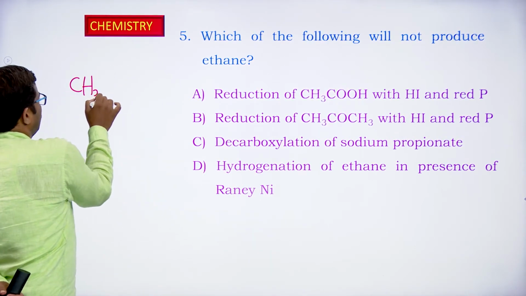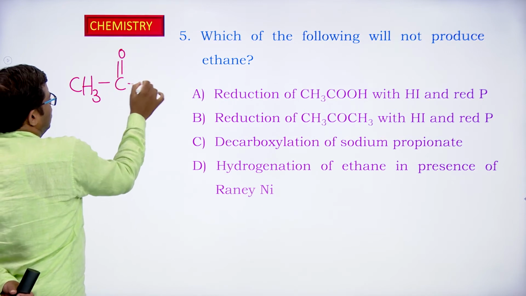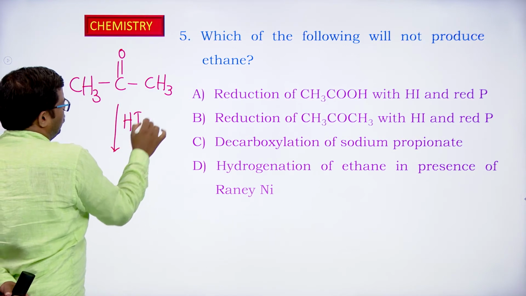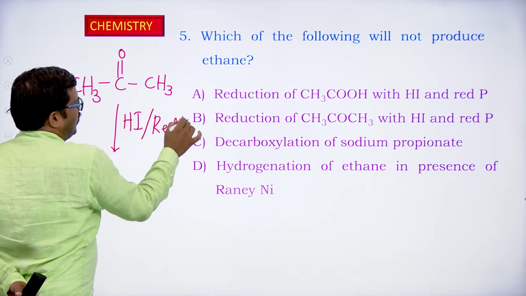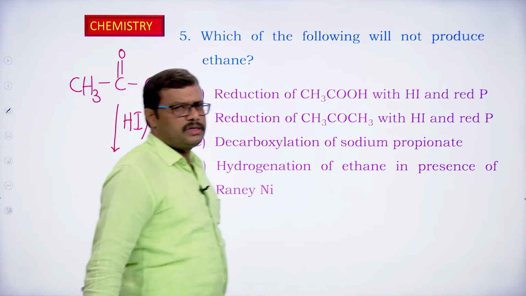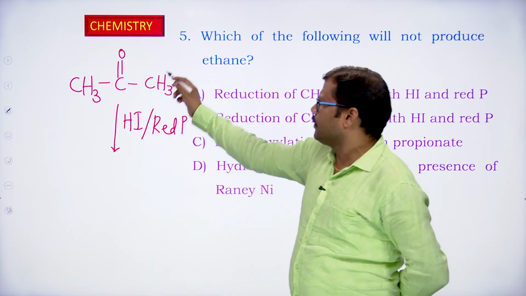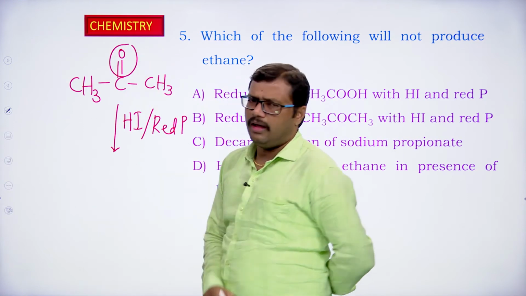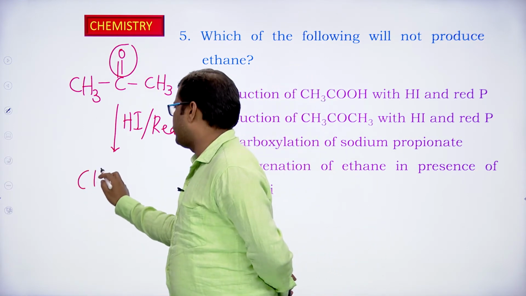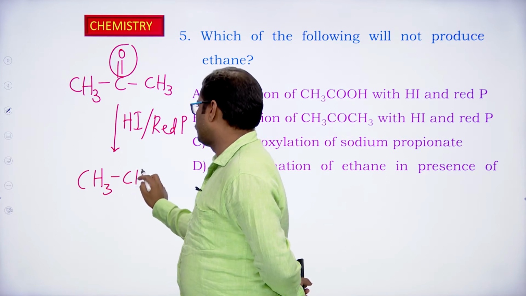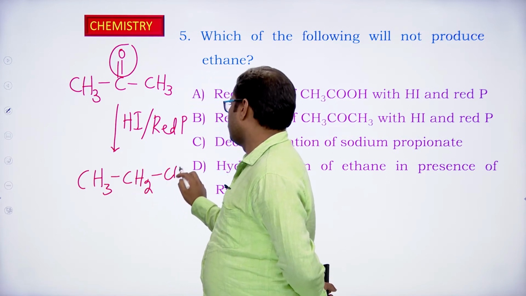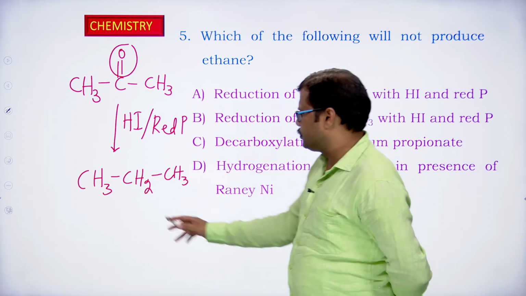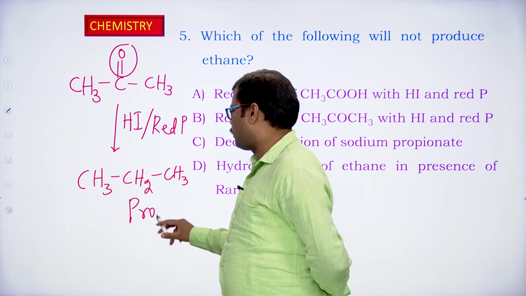CH3COCH3, if you observe, here it is a ketone. So, CH3COCH3 when it is reduced with hydrogen iodide in presence of red phosphorus, what is happening? The keto group, the CO group present in the middle, is going to convert into the corresponding CH2. So, remove this oxygen and keep 2 hydrogens. So, what are we going to get? CH3CH2CH3 as a product. So, this is propane. It is giving propane as a product.